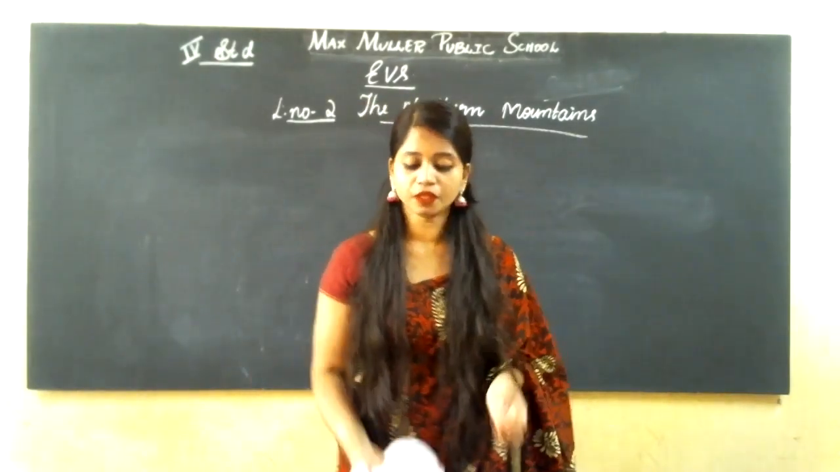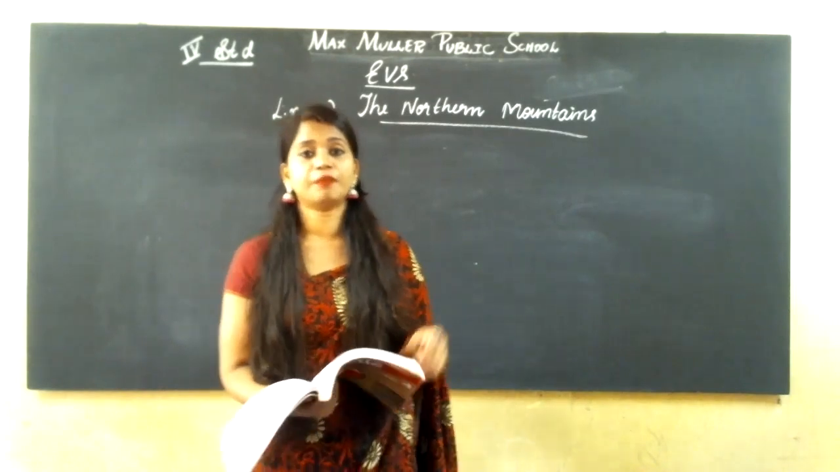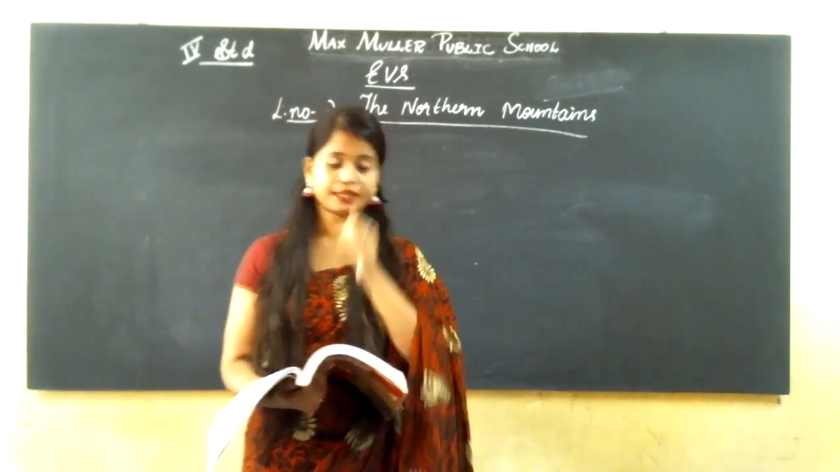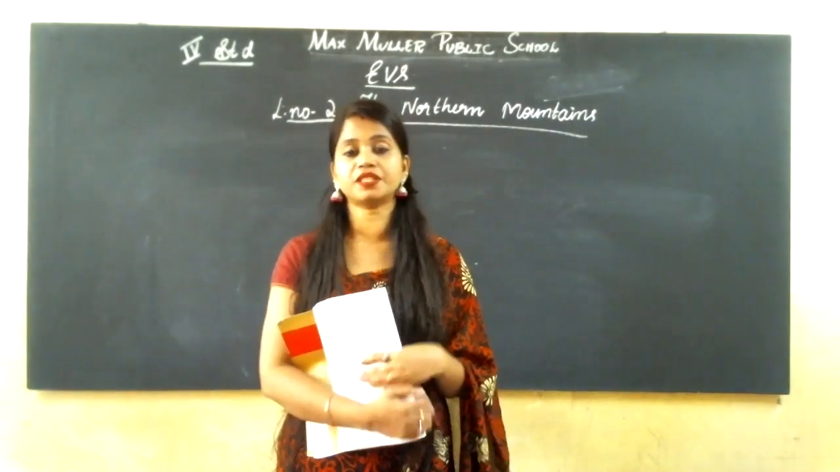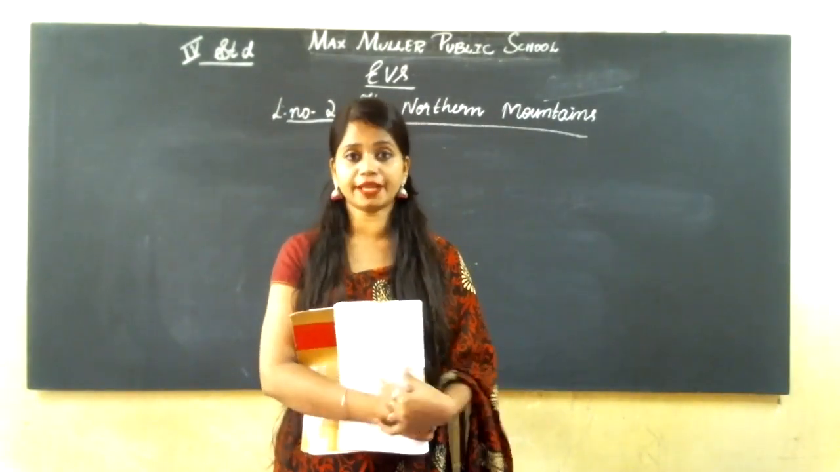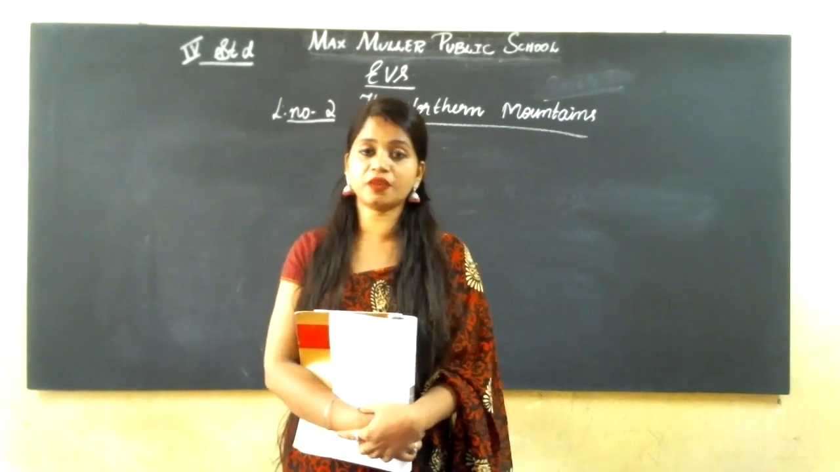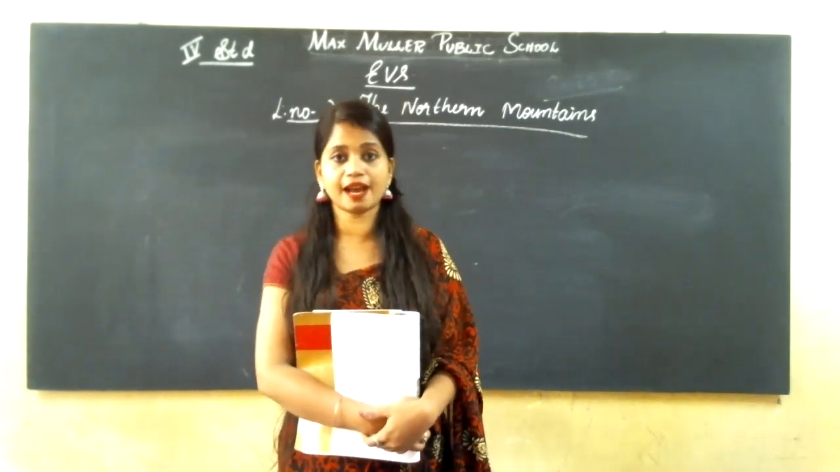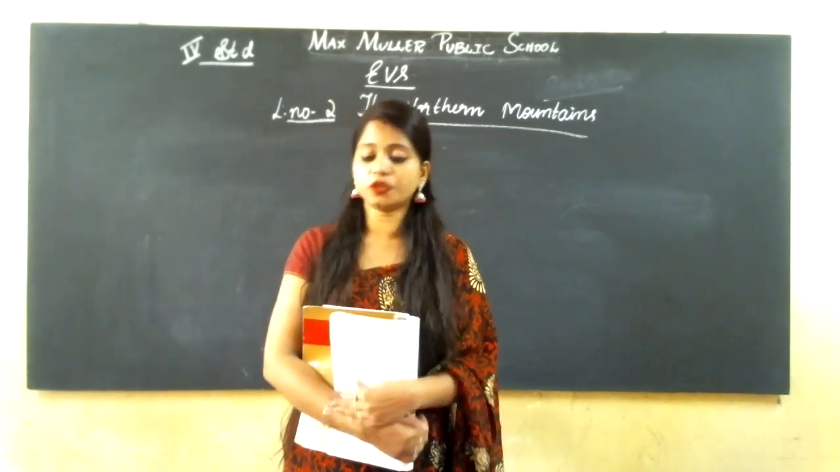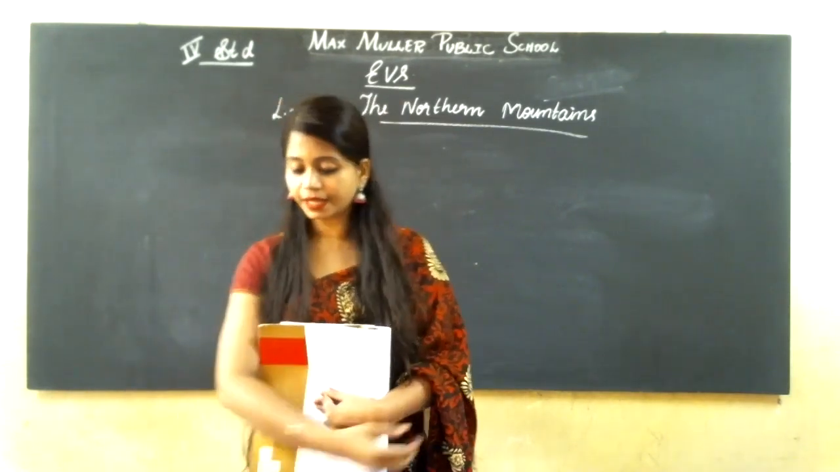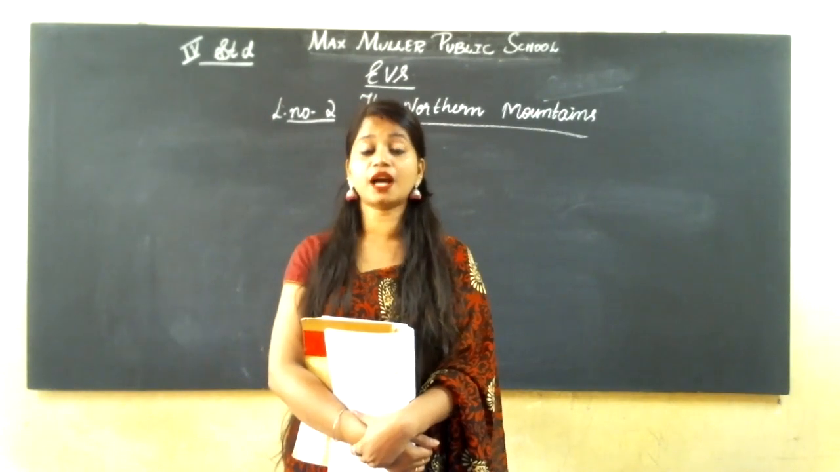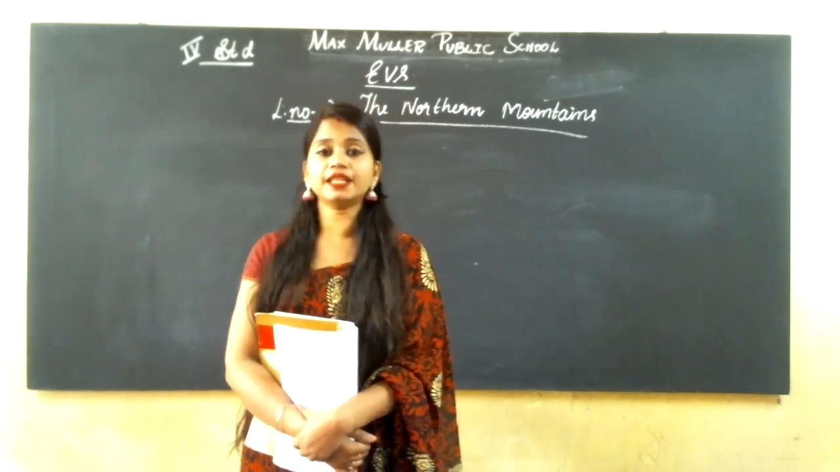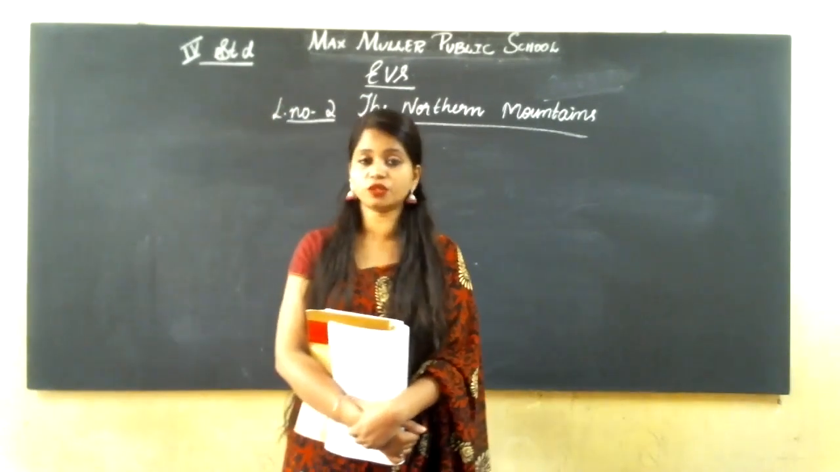Now, the lesson number 2 in the social part. Last class, which lesson did we start? It was the northern mountains. And what I told you all is that in the northern mountains, there are 3 different ranges. According to the height of the mountains, it is divided into 3 different ranges.